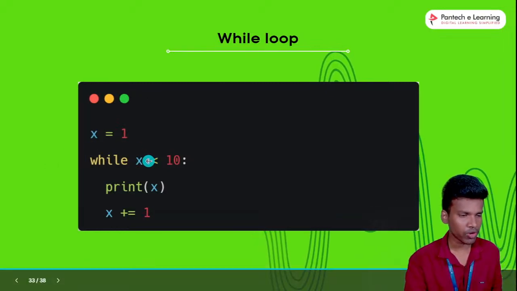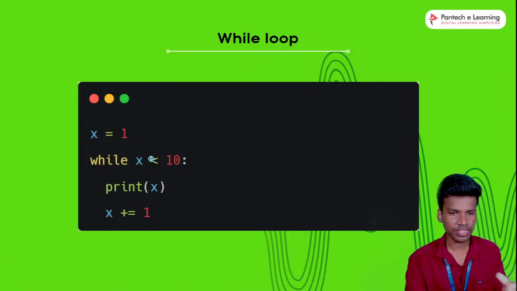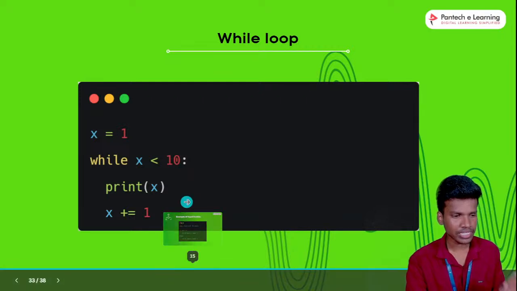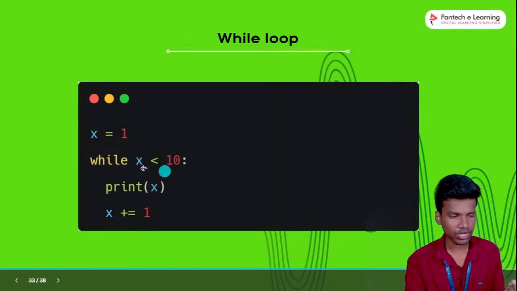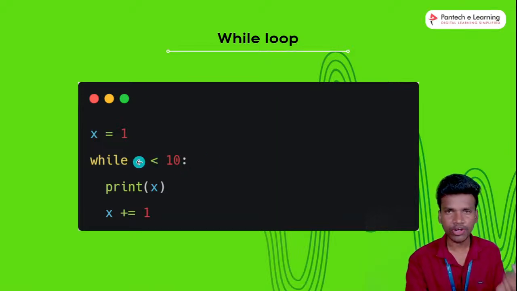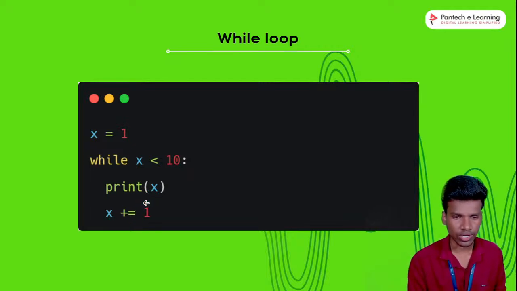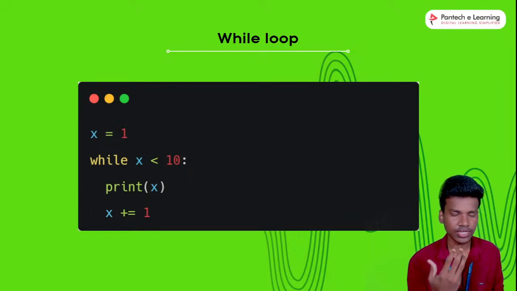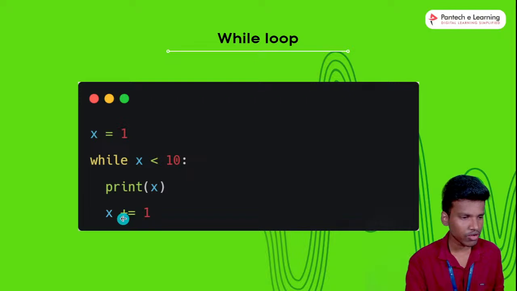So this is the example for while loop. x is equal to 1. We are starting with 1. Using the while keyword, x is less than 10, so the x values will be executed one by one. When 10 comes, automatically the loop is stopped. First it checks the condition: 1 is less than 10, so x will be executed. So how do we increase the values? We are using this line.